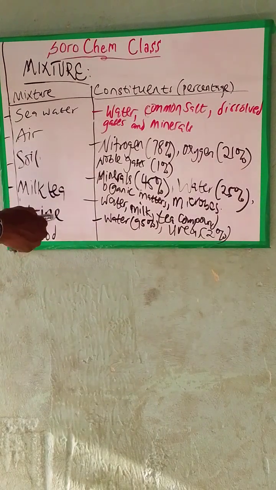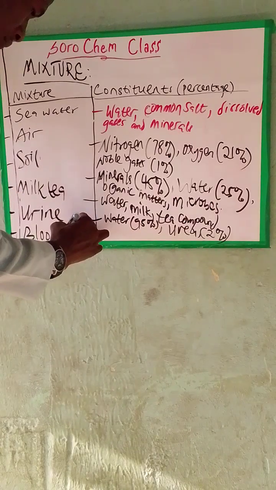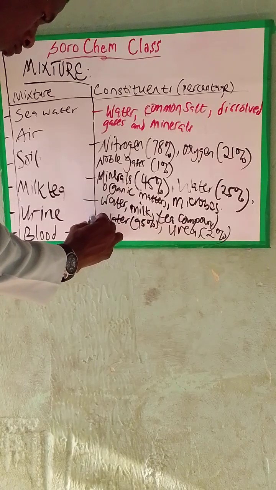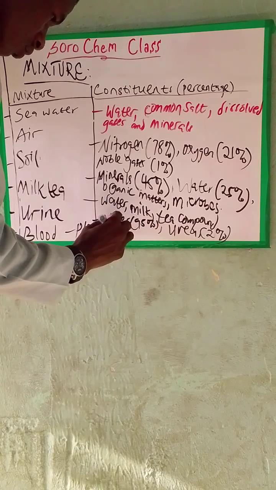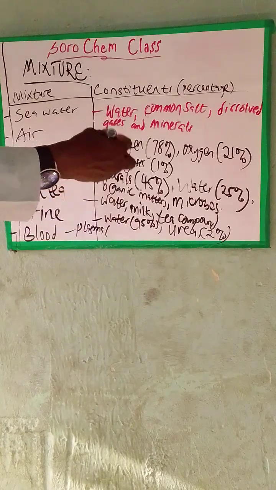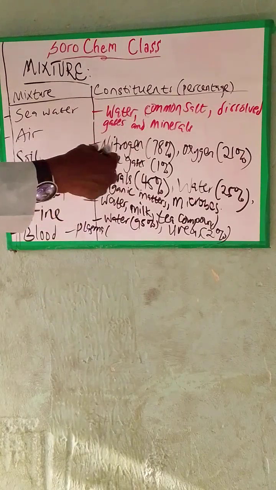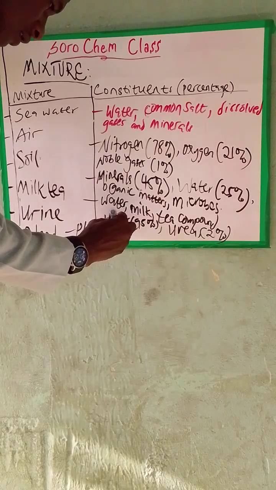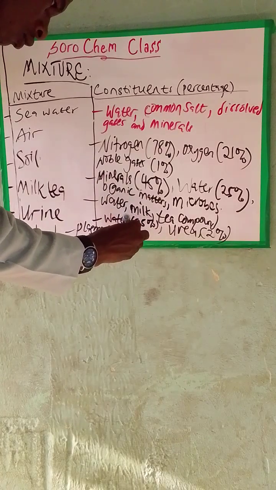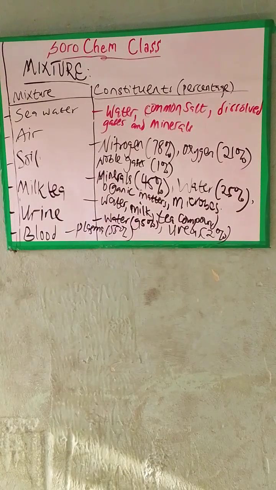So blood also contains some substances, and the main thing that makes up blood is plasma, about 55%.